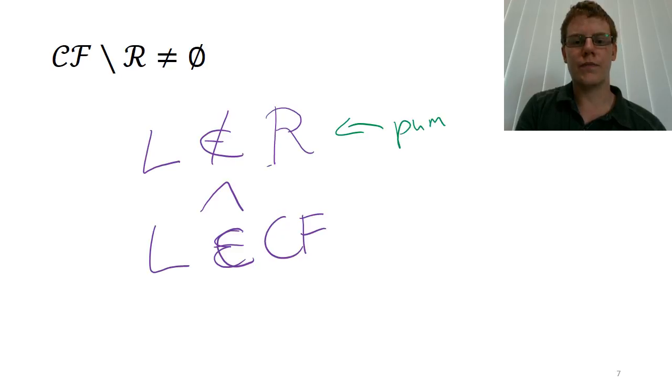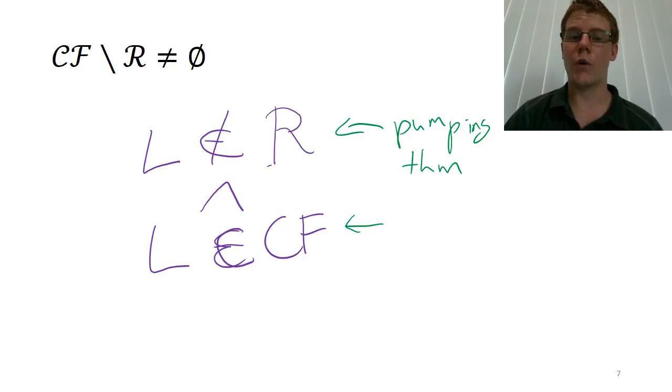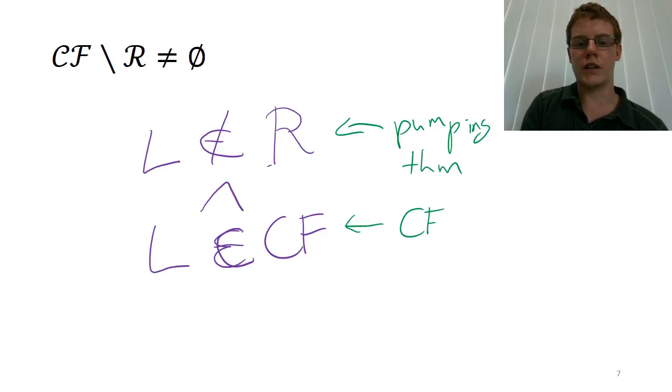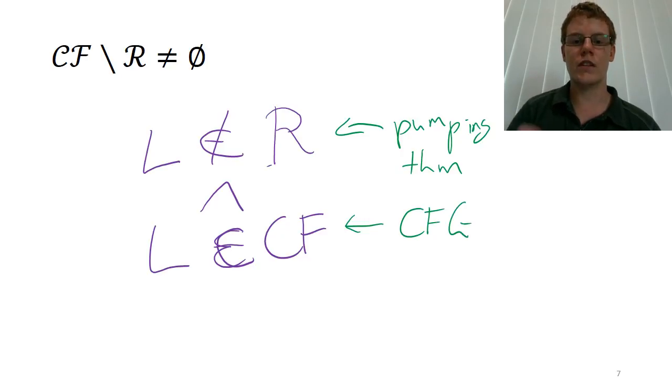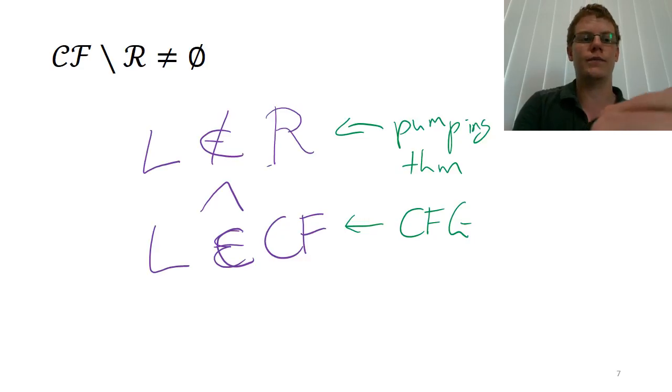Using the pumping theorem. So we do a proof by contradiction using the pumping theorem to prove that the language that we pick is not regular. How do we prove that it is context-free? Well, so far, our only definition of the context-free languages is the set of languages generated by context-free grammars. So, our only way to show that a language is context-free is to generate a context-free grammar for it. So, that's what most of this video is going to be about. We're going to do an example of a context-free grammar for a language which we have already proven is not regular.